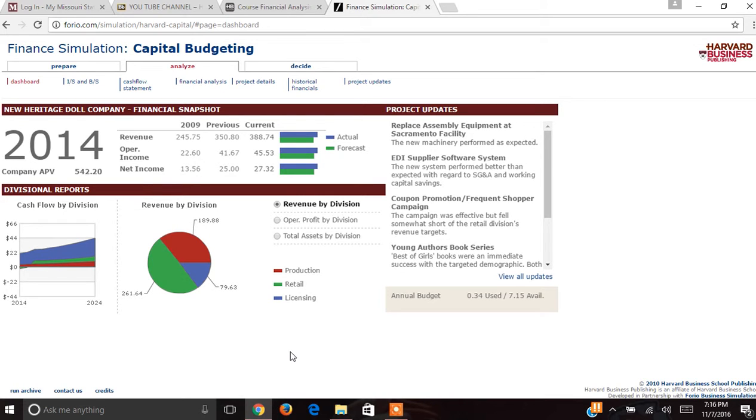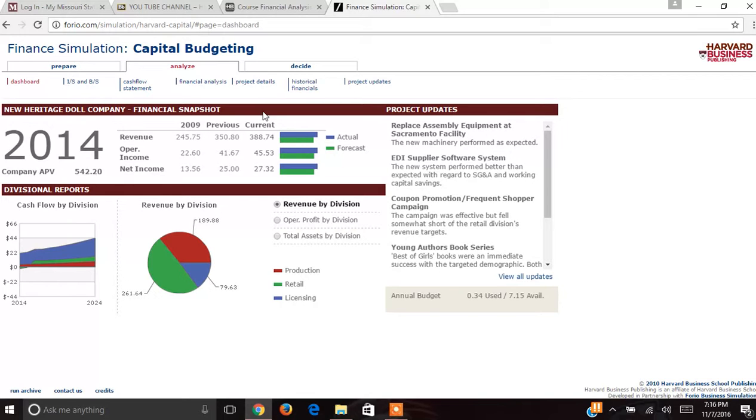The purpose of capital budgeting is to acquire long-term assets. This is critical for a company's long-term success. When looking at the front screen of this simulation, you see that as of 2014, my company received an APV of 542.2. My company received this APV through my investment decisions that you can see over here in project updates.